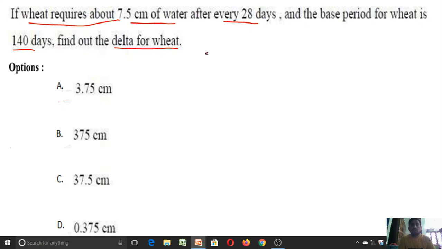So what is the base period given? B is equal to 140 days. In the question they have given that for each 28 days, it requires 7.5 centimeter depth of water. But what is the base period of this wheat crop? That is 140 days. So how much depth of water is required for 140 days? That we need to calculate.